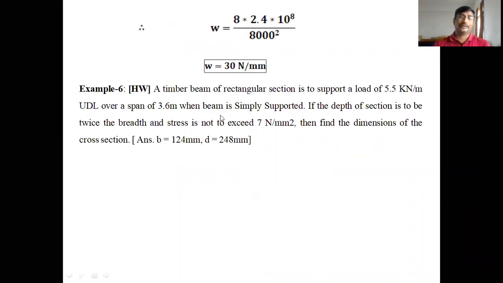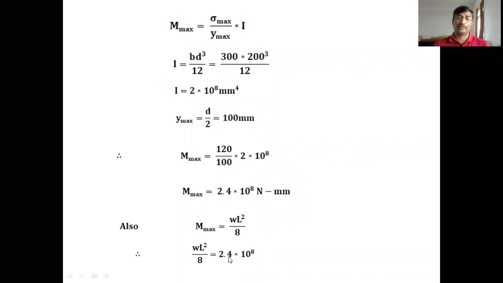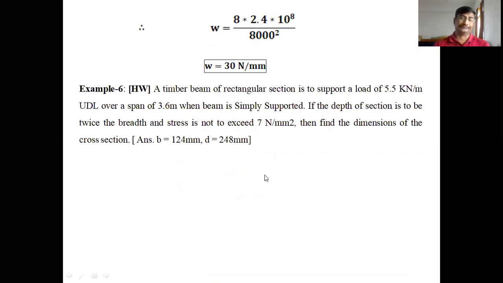So, W is equal to 2.4 into 10 to the power of 8 into 8 divided by L square. L square is 8,000 square. So 8 into 2.4 into 10 to the power of 8 by 8,000 square. Then we get the W value, that is the UDL, which the beam may carry, as 30 newtons per every millimeter of the beam. So this is the problem in which we have calculated the UDL value that the beam may carry to produce 120 megapascals of maximum stress.